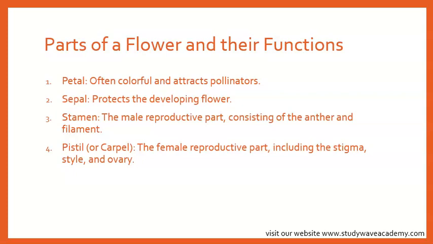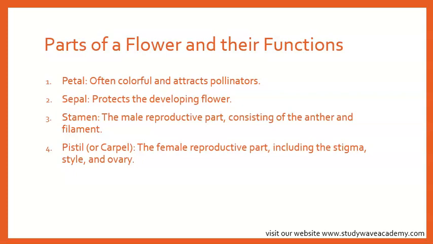Pistil, the female reproductive part, including the stigma, style, and ovary. The stigma catches pollen where the male reproductive cells can stick. Then the style connects the stigma to the ovary. The ovary contains ovules and after fertilization develops into a fruit. Okay? Do we understand? So we've looked at the different parts of a flower and their functions.